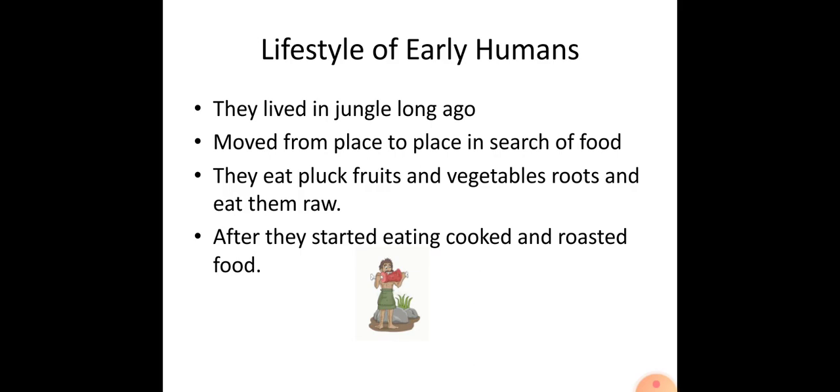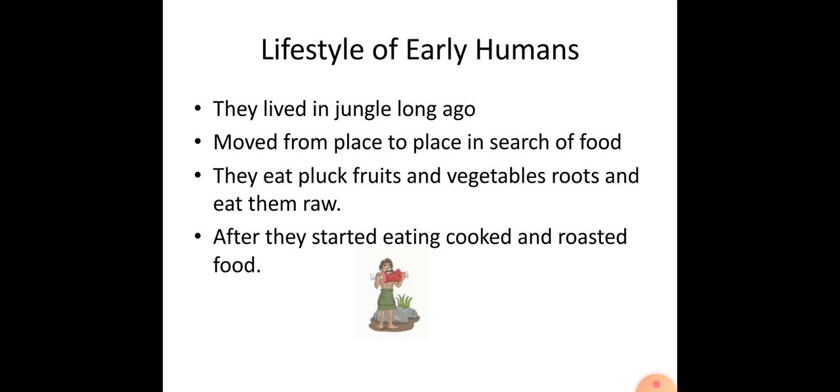Page number 205. Early humans lived in jungles long ago. They moved from place to place in search of food. They were nomads.